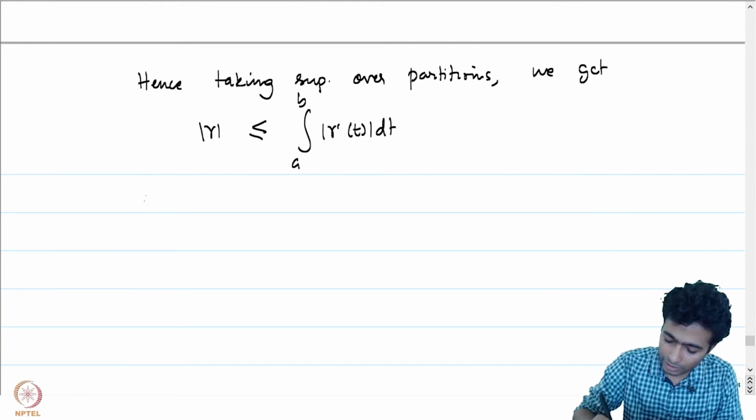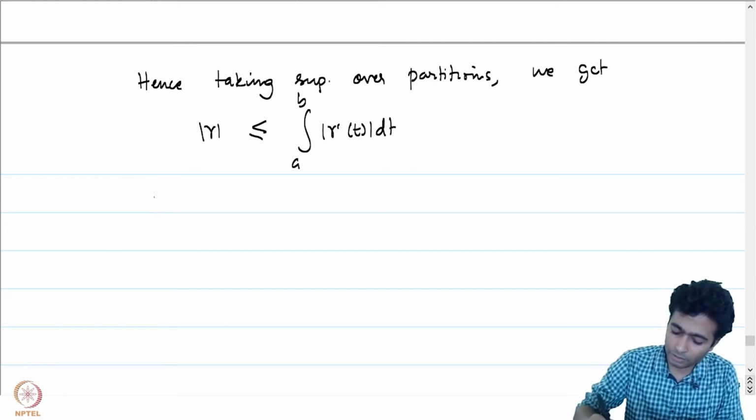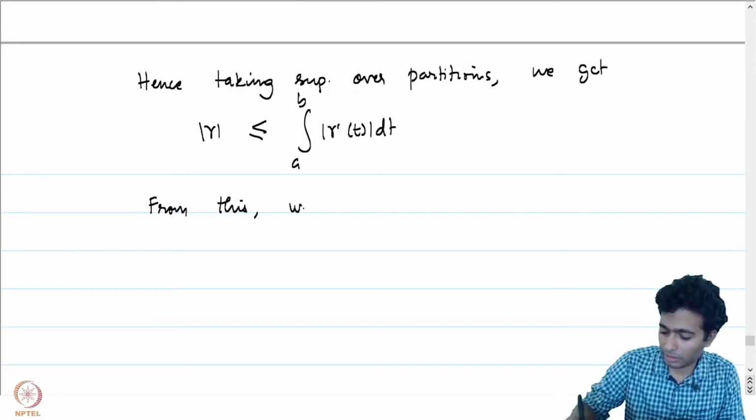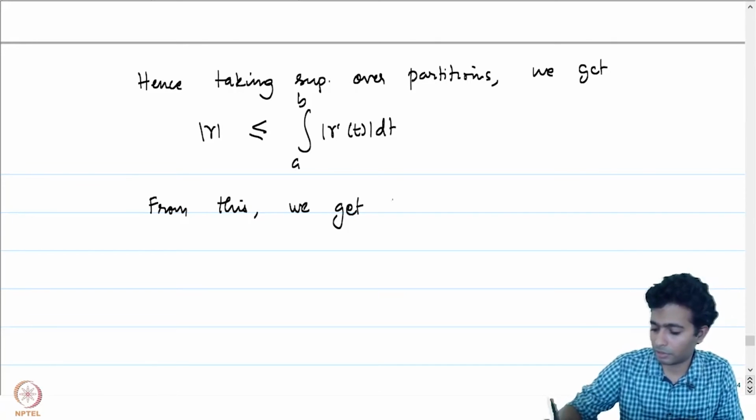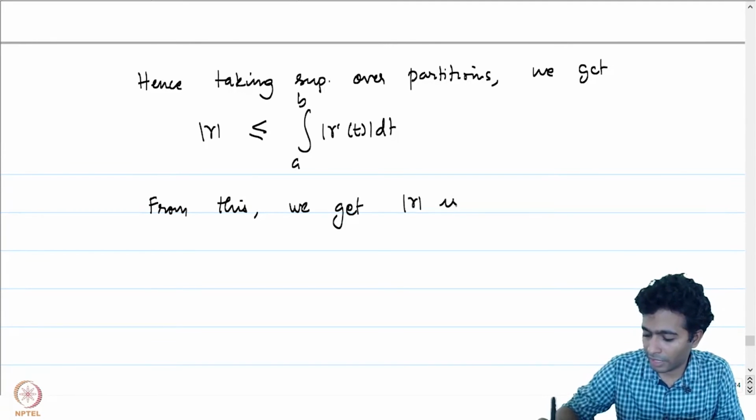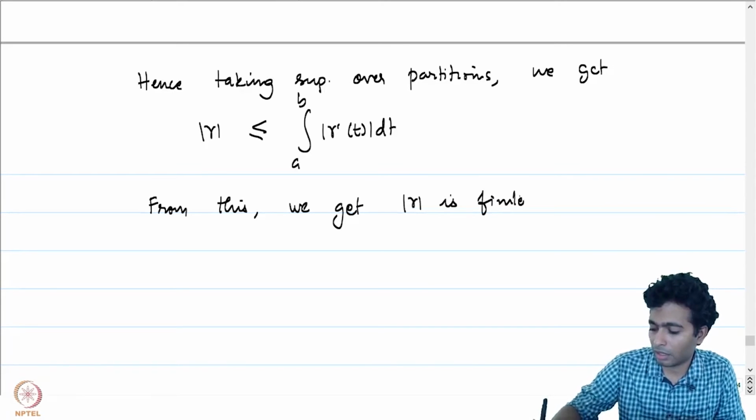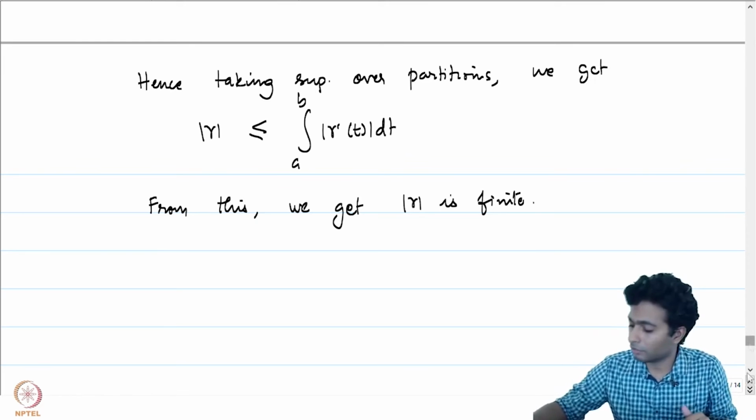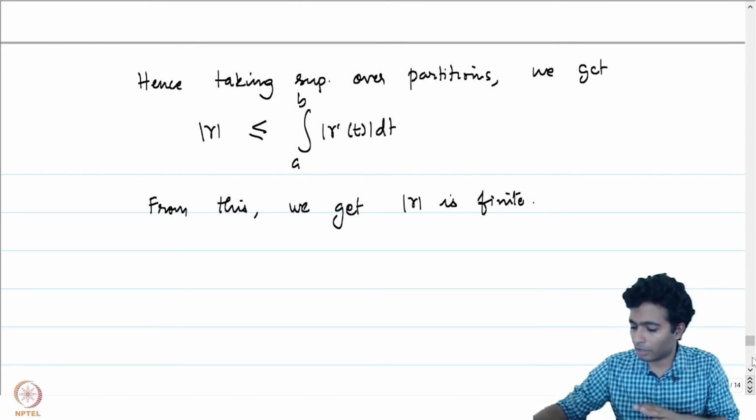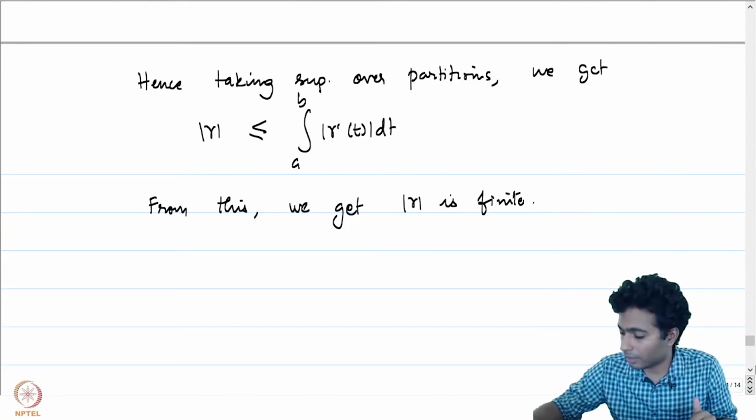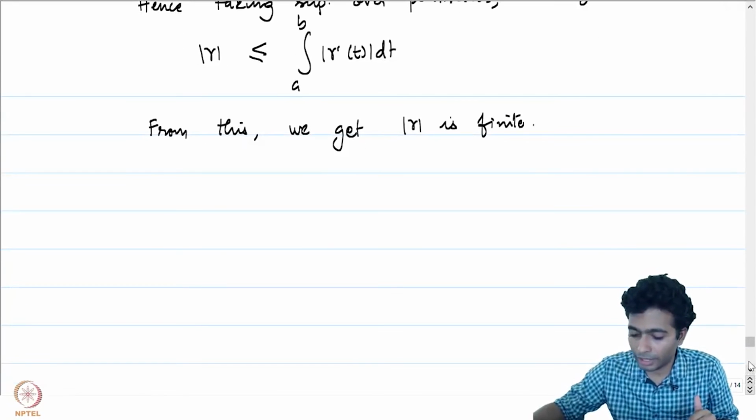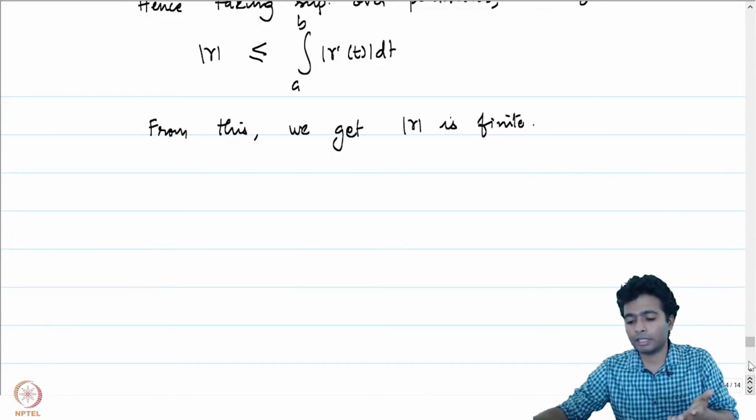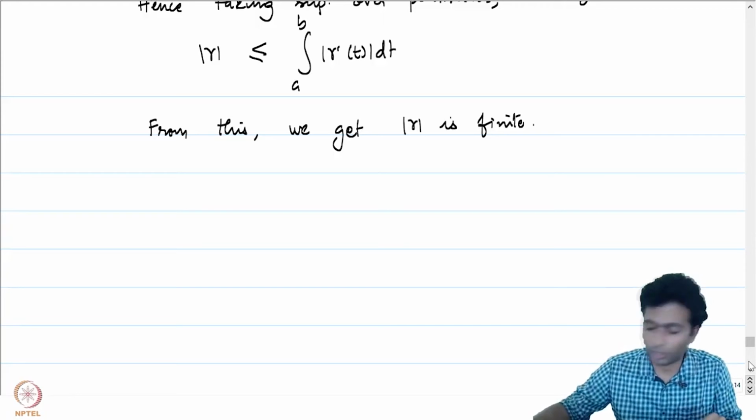From this, as a corollary, I just said the argument why we can conclude this: the arc length is finite and the continuously differentiable curve is rectifiable. We are not done, we have only shown one side of the inequality. We would now like to show that the integral is less than or equal to the arc length of gamma.